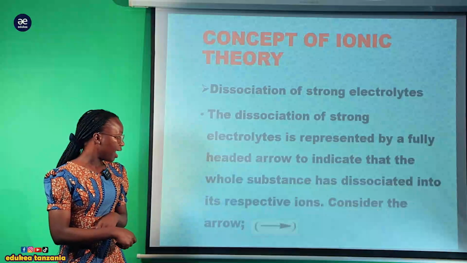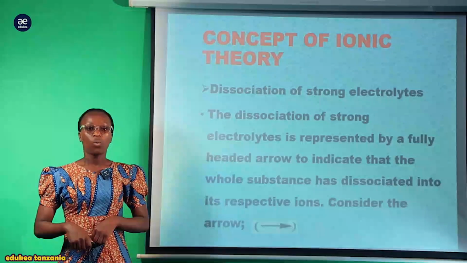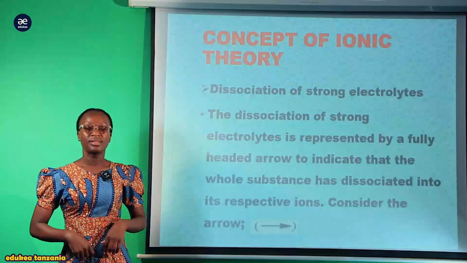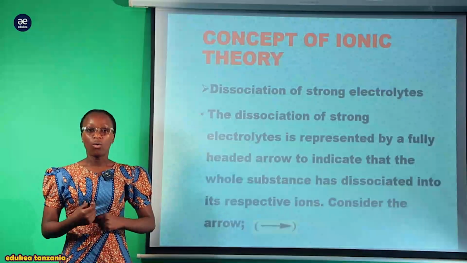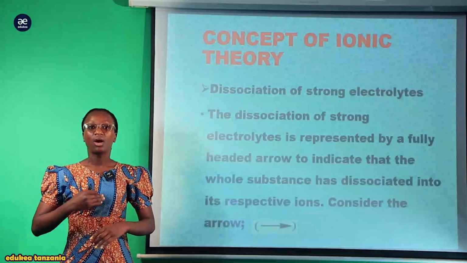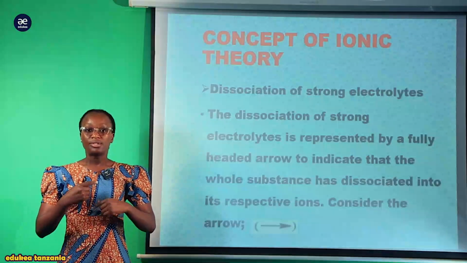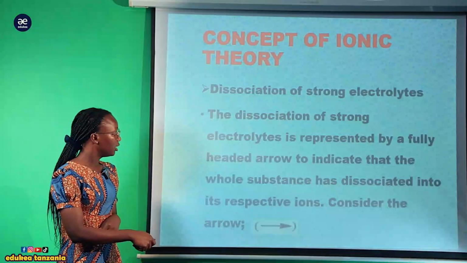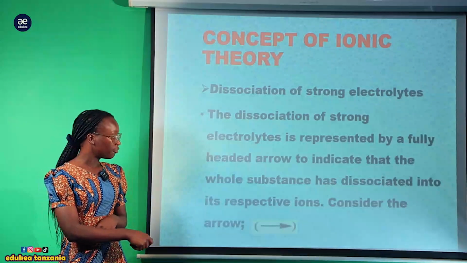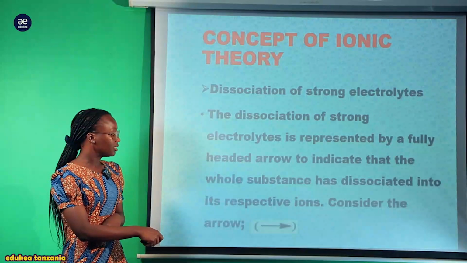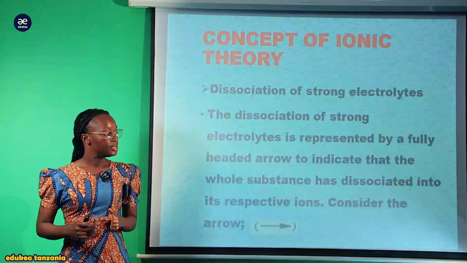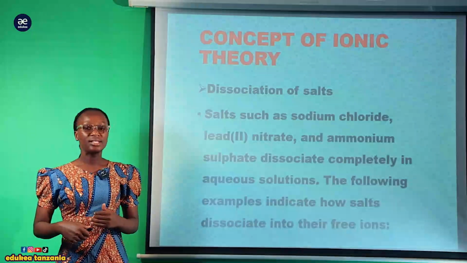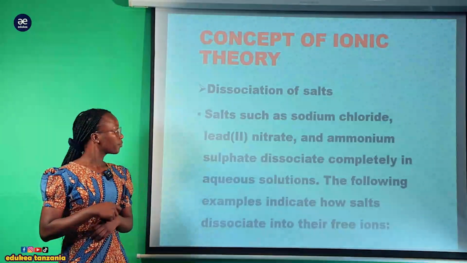Now consider the arrow. The arrow looks like this. So once you meet this arrow, it means that this is a strong electrolyte, because it dissociates completely. Its arrow is a full-headed arrow, directed completely.